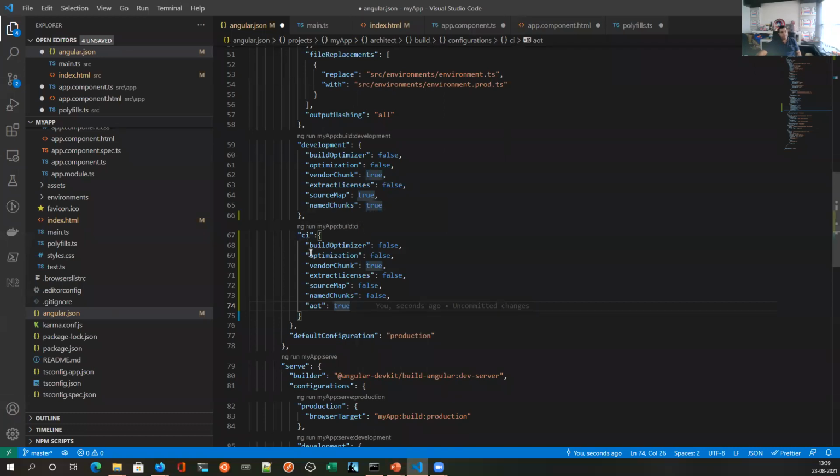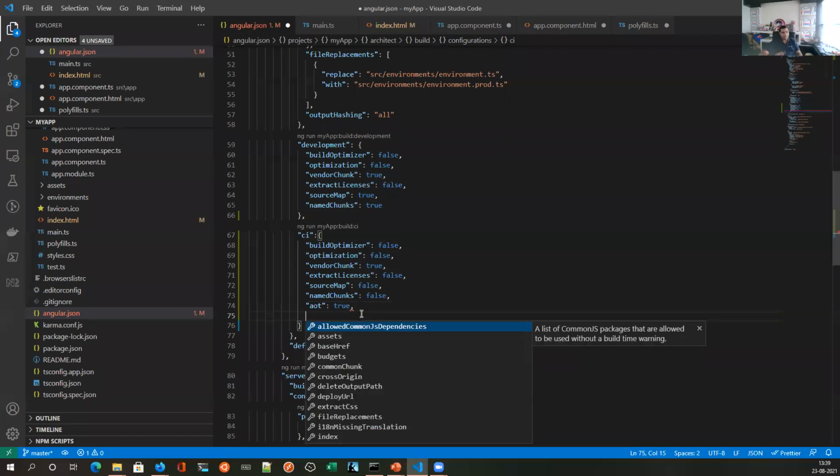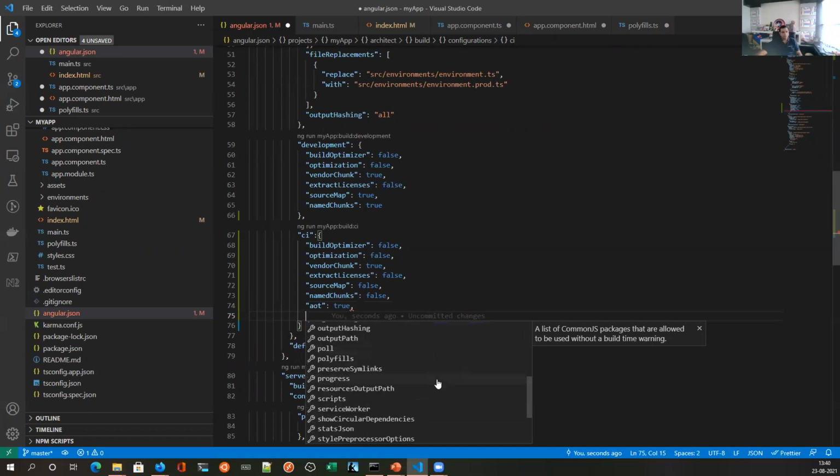So this is how you can create your own customization. You can do a comma and press control space. It will allow you all your options to be listed here.